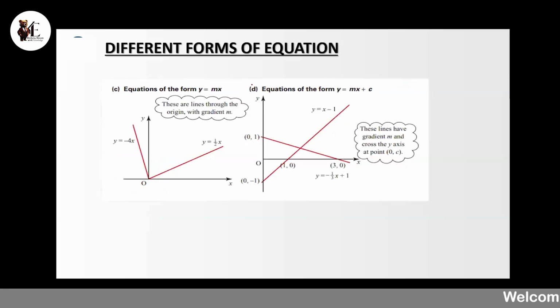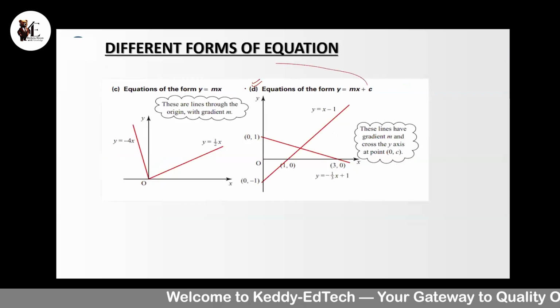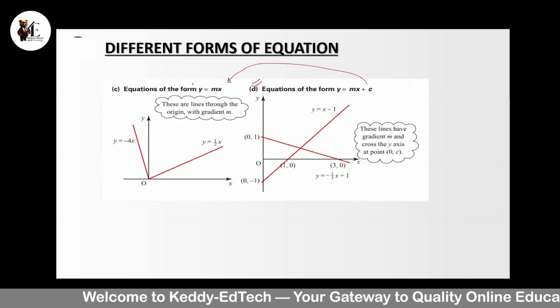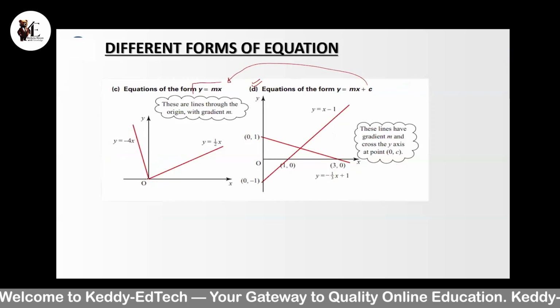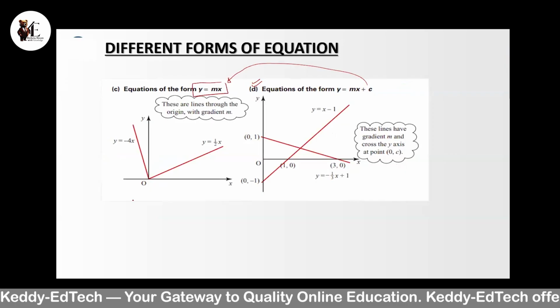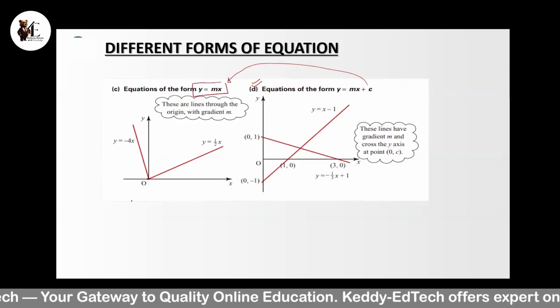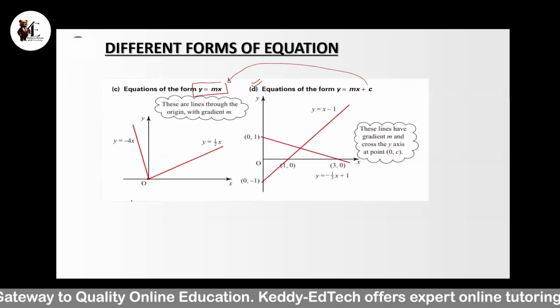We just covered this D part, that when the equation is of the form y = mx + c, and let's say that there is no c, meaning no y-intercept. So in such cases, the graph will pass through the origin. It will not intersect the y-axis other than at 0.